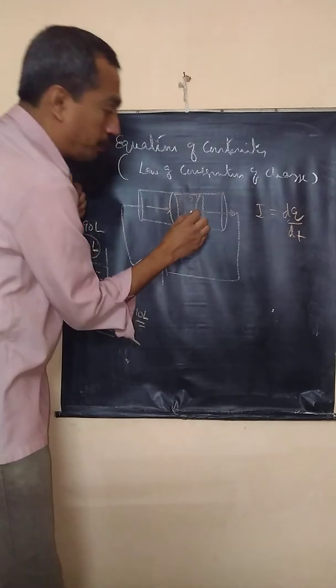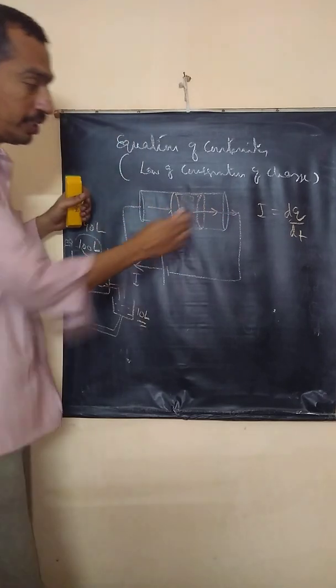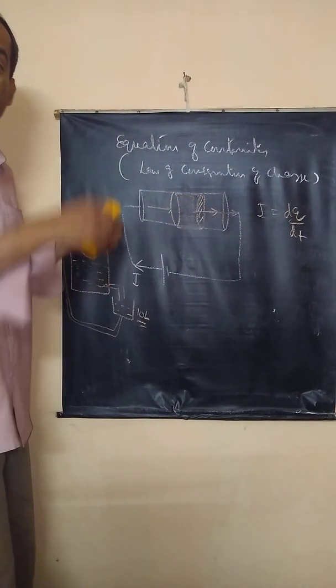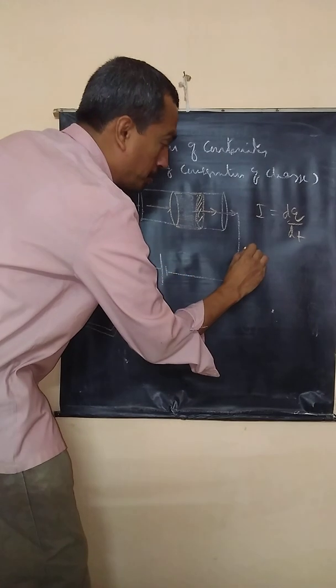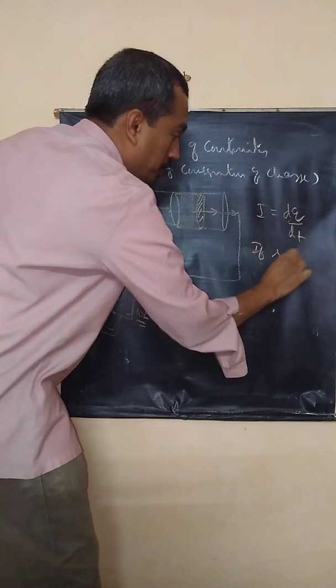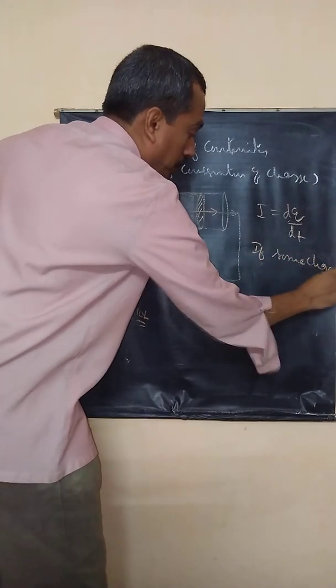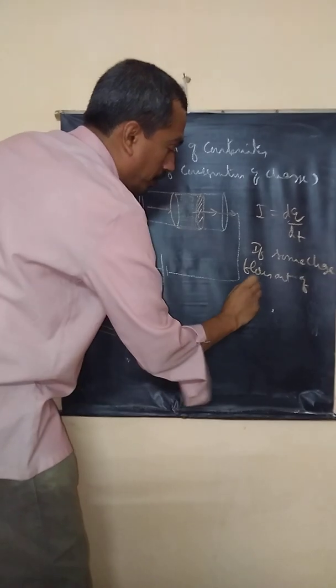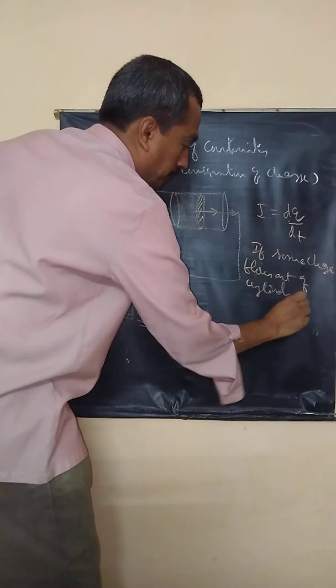This is also a situation similar to this. Imagine some charge flows out of this face of the cylindrical volume. How much charge is flowing out? Suppose some charge flows out of the cylindrical volume.